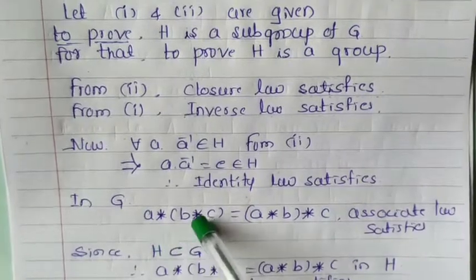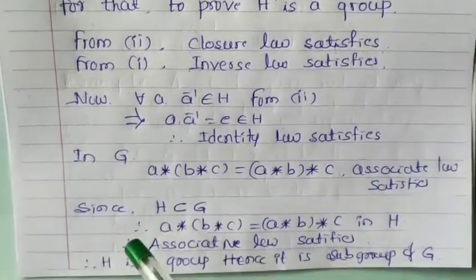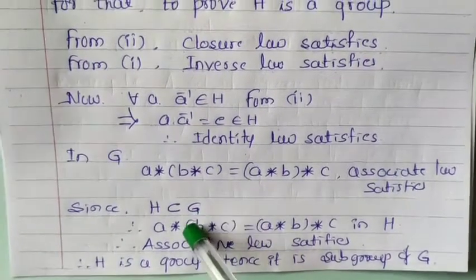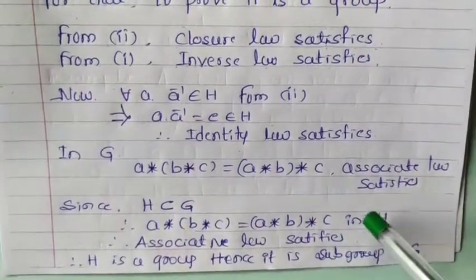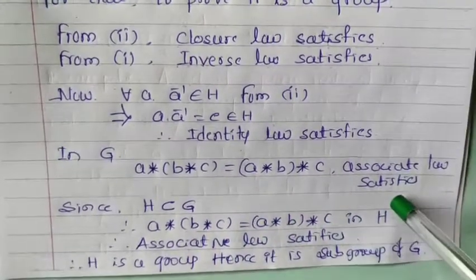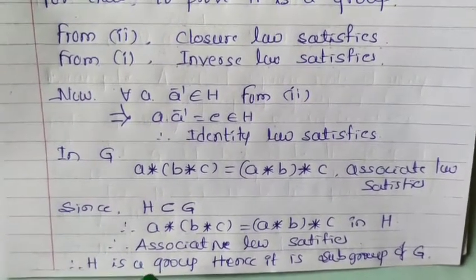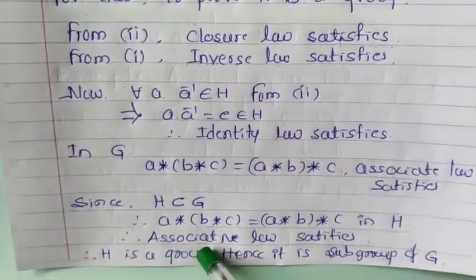In G, already the associative law satisfies. In G, A star of B star C equal to A star B of star C, associative law satisfies. But H is a subset of G. Therefore, this associative law satisfies in H also. That is A star of B star C equal to A star B of star C in H, associative law satisfies. Now, H satisfies all the conditions of a group. Therefore, H is a group.